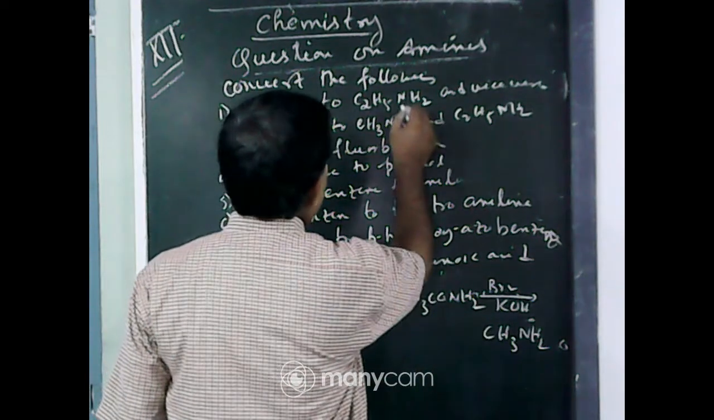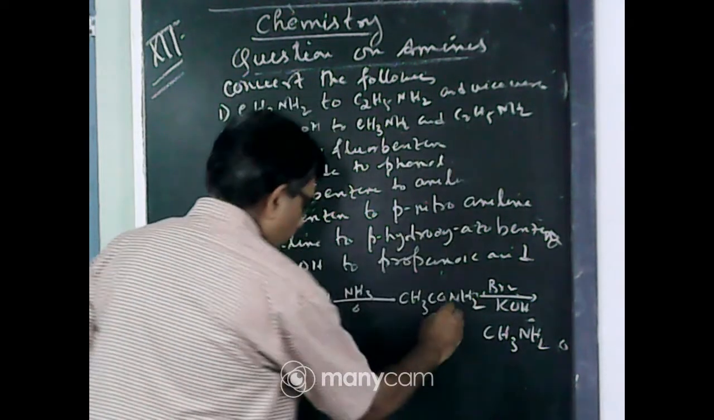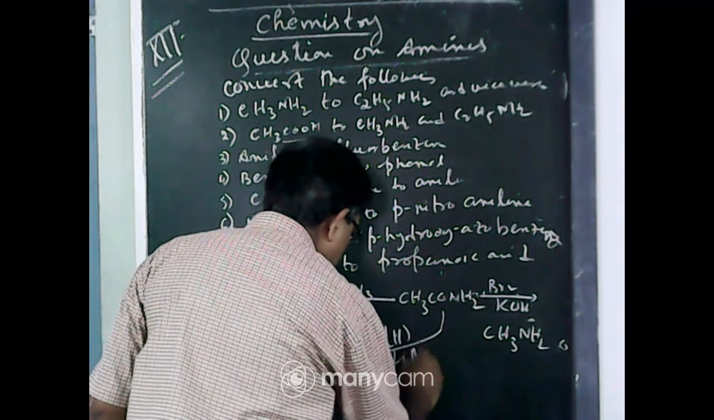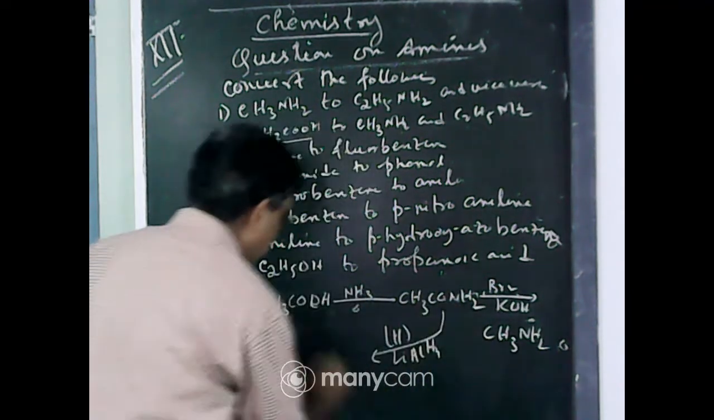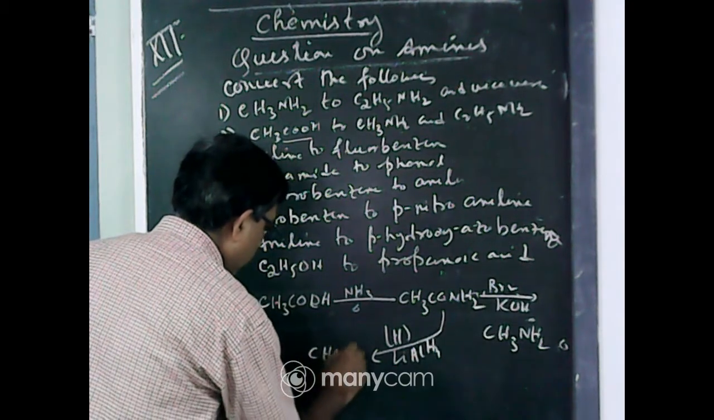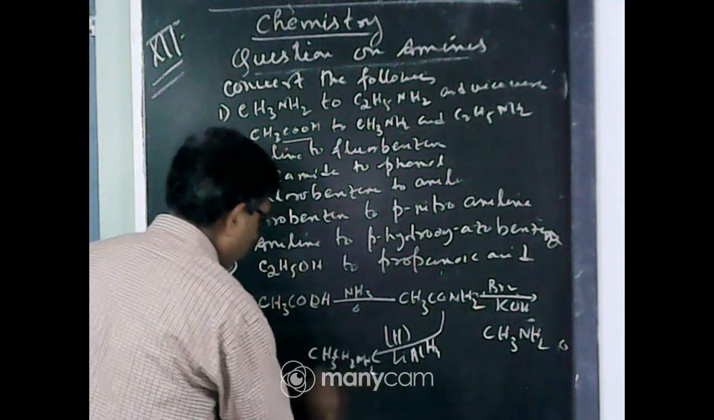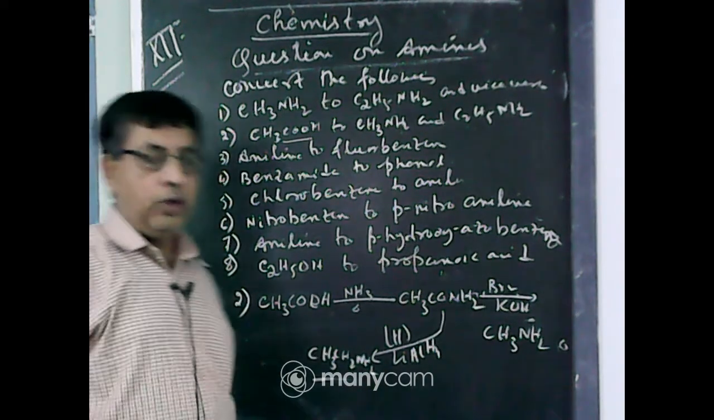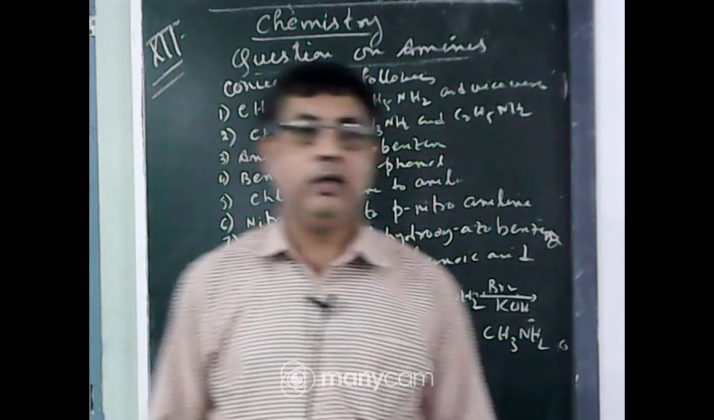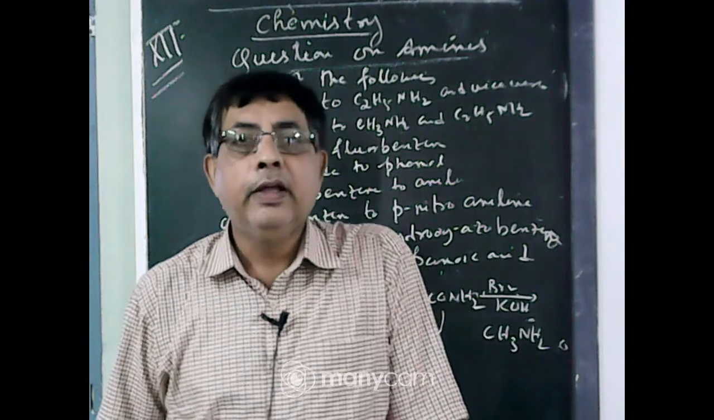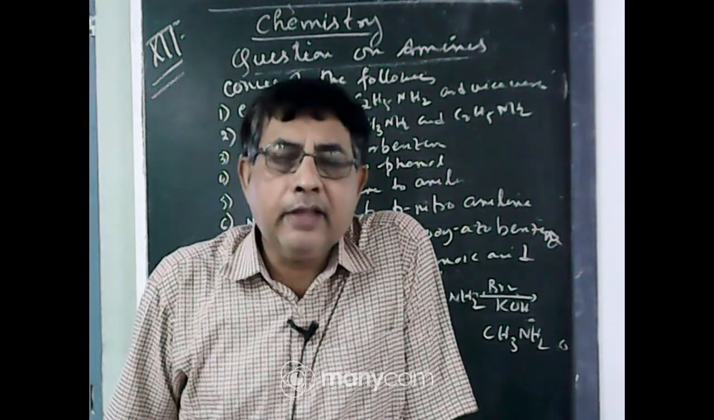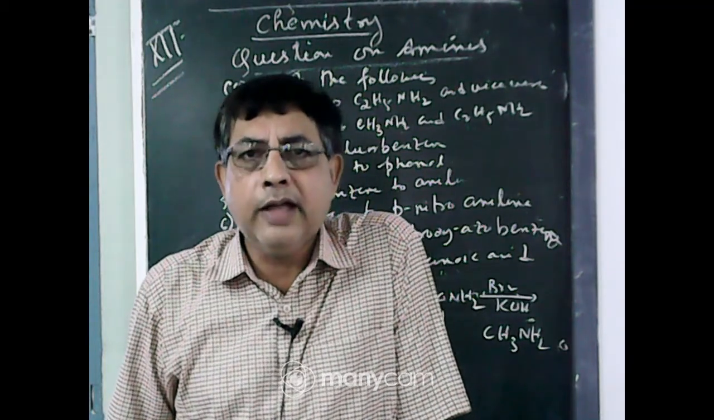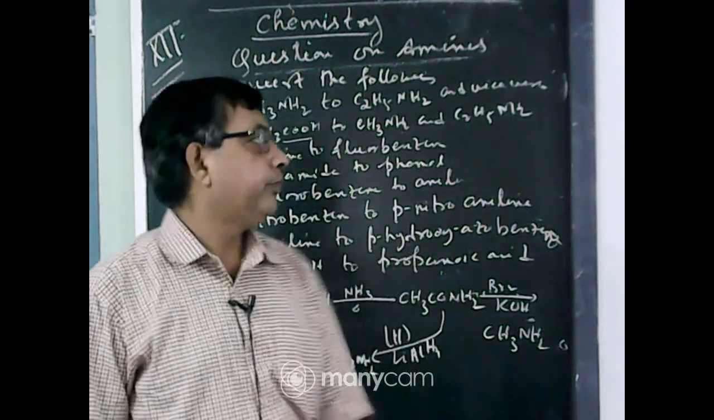Another thing is ethylamine. From acetamide, you reduce by lithium aluminium hydride, then oxygen is replaced by hydrogen, CH3CH2NH2. This is the ethylamine. So first you convert acetic acid to acetamide by heating with ammonia. Acetamide on reduction gives ethylamine, and on Hofmann bromamide reaction gives methylamine.